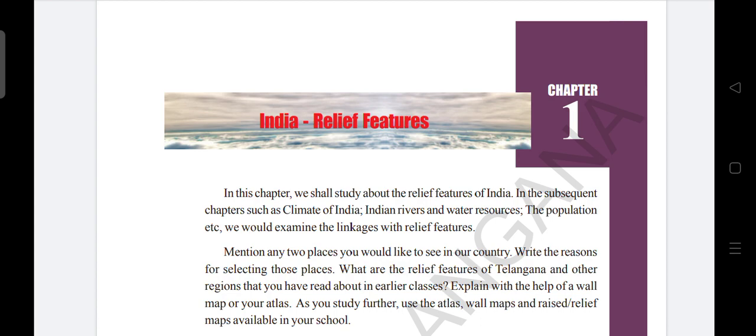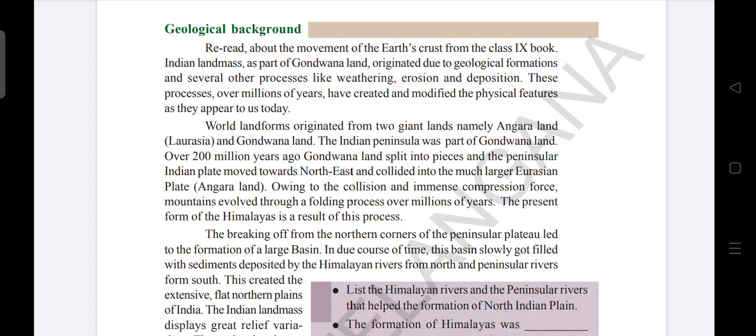So if you see in your textbooks, geographic geological background, reread about the movement of the earth's crust from the class 9 book. Indian land masses as part of Gondwana land originated due to geological formations and several other processes like weathering, erosion, and deposition. These processes over millions of years have created and modified the physical features as they appear to us today. So, what they are telling is reread about the movements of the earth's crust.